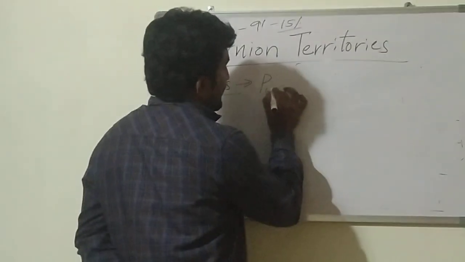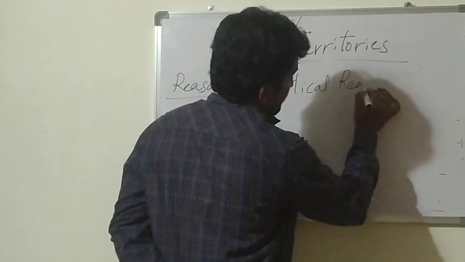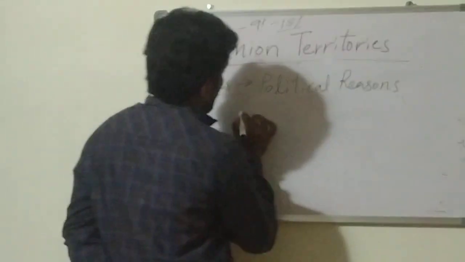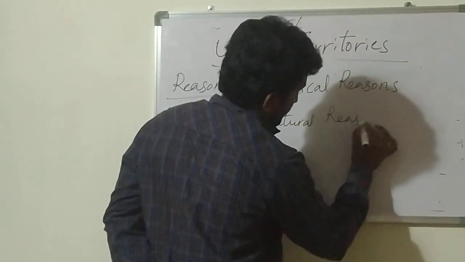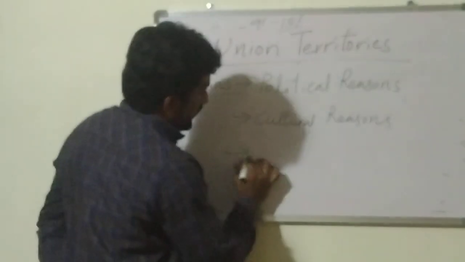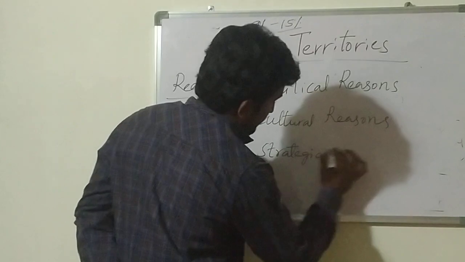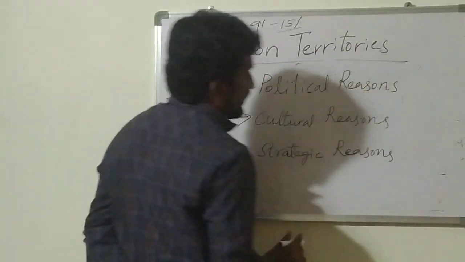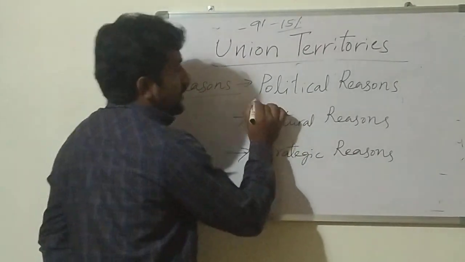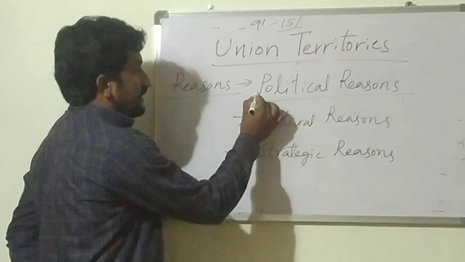First one is political reasons. Second one, cultural reasons. Third one is strategic reasons.